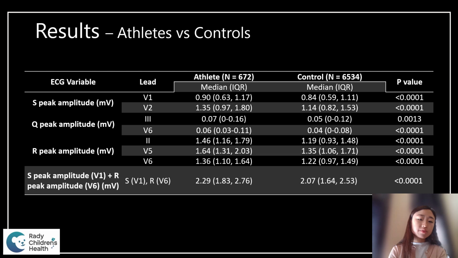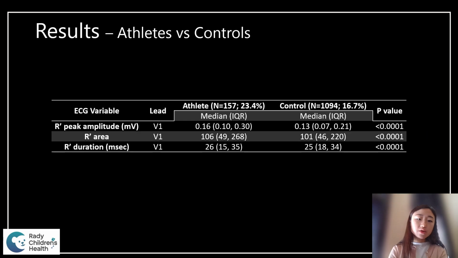And these EKG variables were all statistically significantly different between the two groups, including the SP, SQ, and R wave peak amplitude, and they were all larger in the athlete groups. When looking at the Sokolow-Lyon criteria, the voltage criteria for the LVH, the athlete group also had larger number, as we had suspected. Looking at the R prime waveforms, the athletes actually had more incidence of R prime waveforms that could be more concerning for RBBB or IVH or right bundle branch block.